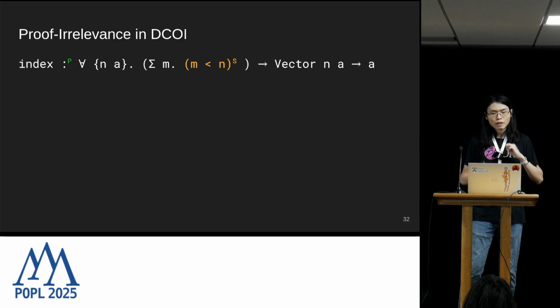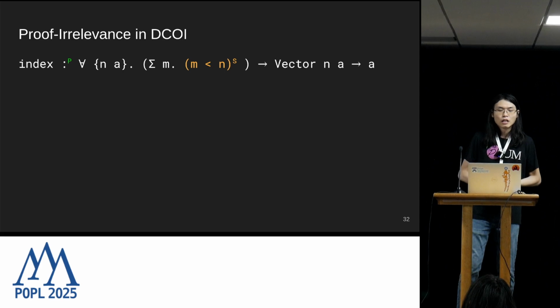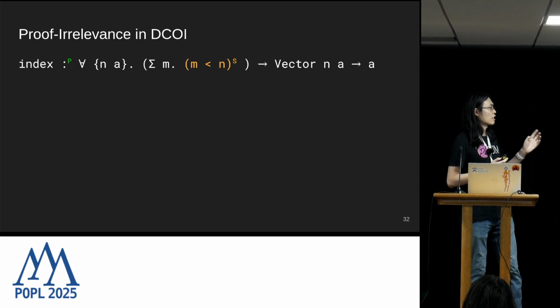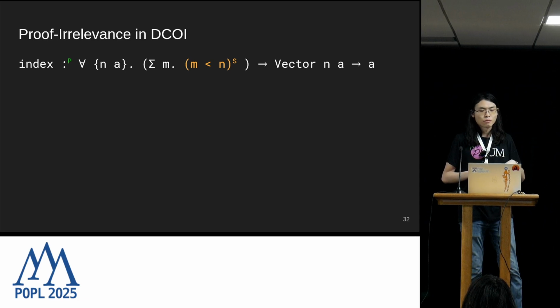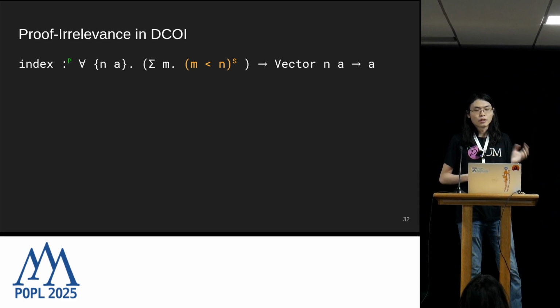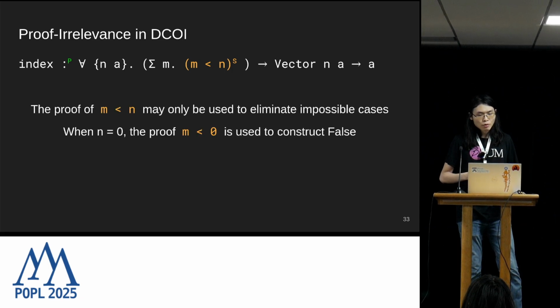Dependency tracking in DCOI allows us to express our intent that this m less than n proof is not meant to be computationally relevant. So we achieve that by first declaring this index function as a public observer through the symbol P. And then we seal this m less than n proof behind a secret input level. So this dependency annotation prevents us from using m less than n, like how the proof is derived, to decide which element to return. The only exception being that the secret proof m less than n can be used to eliminate dead branches of the code.